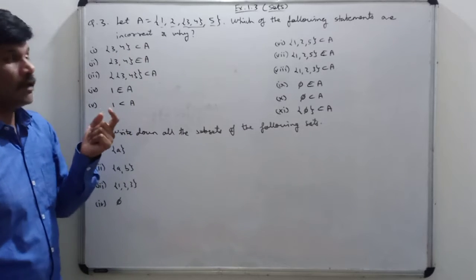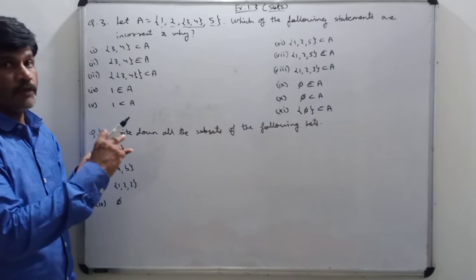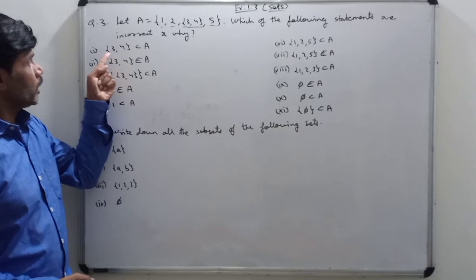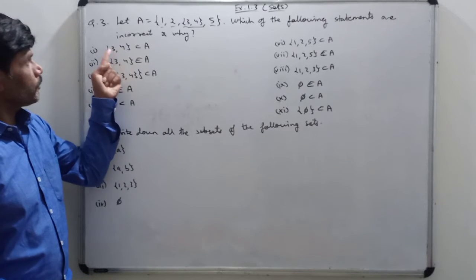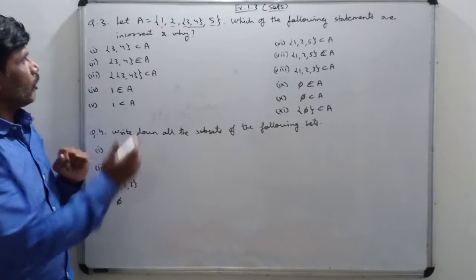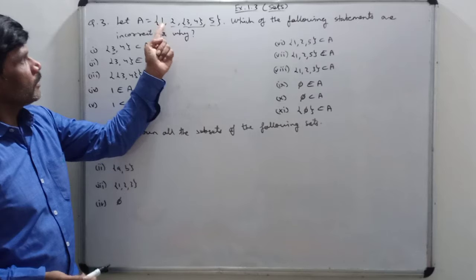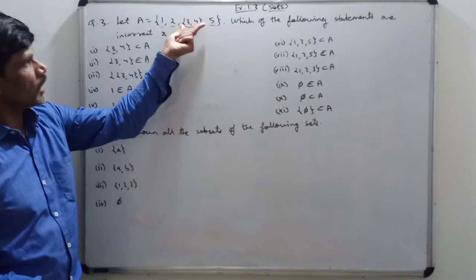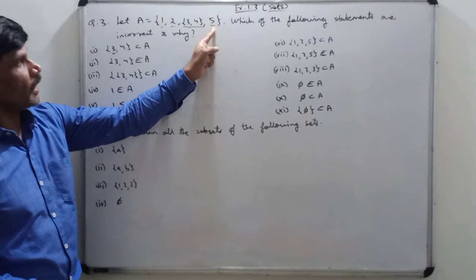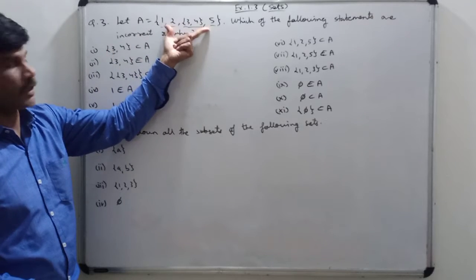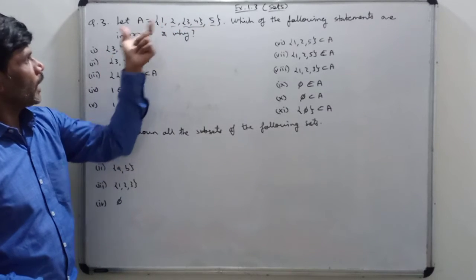For the subset, what is the definition? If every element of set A is present in set B, then A is called a subset of B. So here let us check: is 3 present in A? What are the elements of A? First is 1, second is 2, third is the set {3, 4} and fourth is 5. So 3 alone is not present here. Same way, 4 alone is not present.